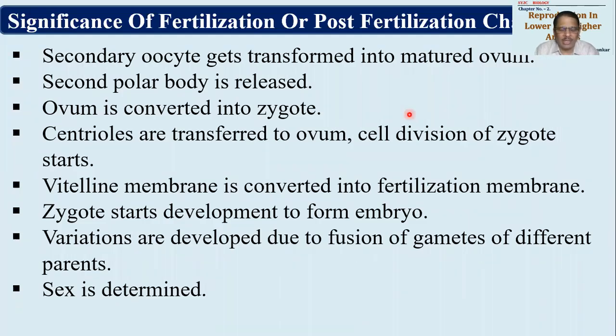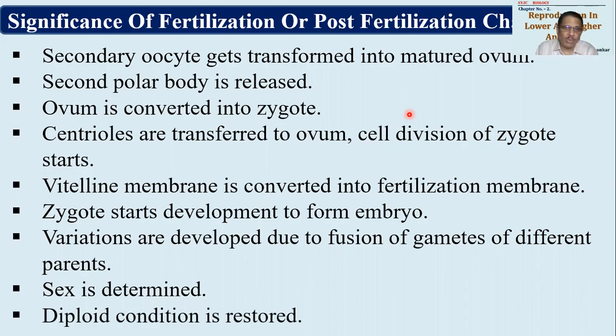So sperm के ऊपर depend करता है. Ovum के अंदर तो X chromosome ही होने वाला है. Now if there is a Y chromosome coming from sperm into ovum, the resultant individual will be a male body. And if there is an X chromosome coming from sperm into ovum, the resultant individual will be a female body. So sex is determined over here. And one more event is occurring, that is diploid condition is restored. Sperm was haploid, ovum was haploid, they will unite so as to form a diploid body. That we can say is diploid condition will be restored. Okay, so these are the post-fertilization changes.